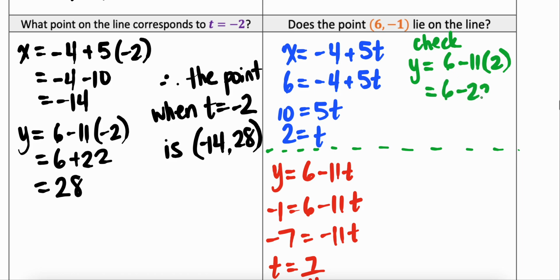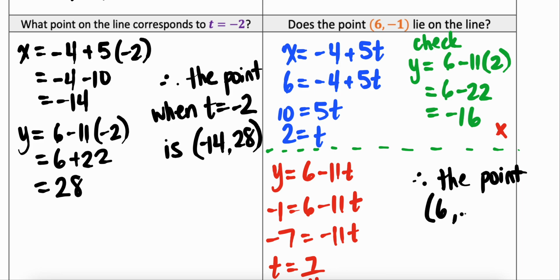And I can see when I do that quick calculation that it doesn't give me -1. -16 is not -1, so it's another way to show that it doesn't lie on the line. So I can say with confidence, because I showed it in two different ways, that the point (6, -1) doesn't lie on the line.